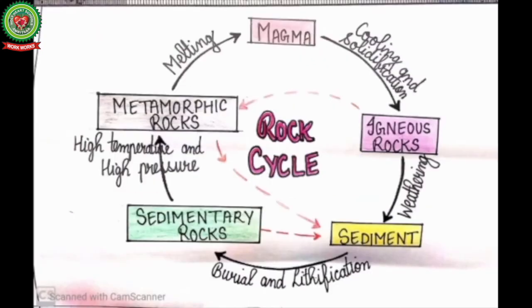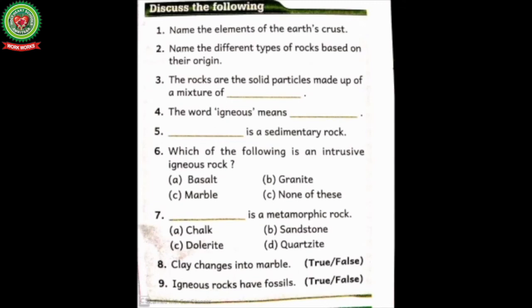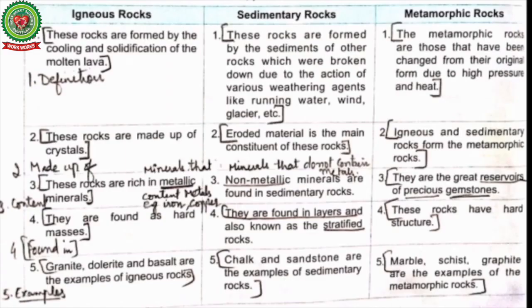Rock cycle. The three categories of rocks are constantly forming in a continuous cycle, which is called the rock cycle. When igneous rocks are exposed to weather change, they are broken and eroded and give birth to sedimentary rock. Due to excessive heat and pressure, these rocks further undergo a change into metamorphic rock. This form of changing from one rock to another is called the rock cycle. You can also draw this rock cycle diagram in your copies. So discuss the following. Let's move further.